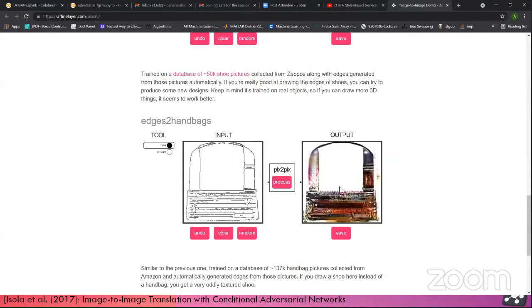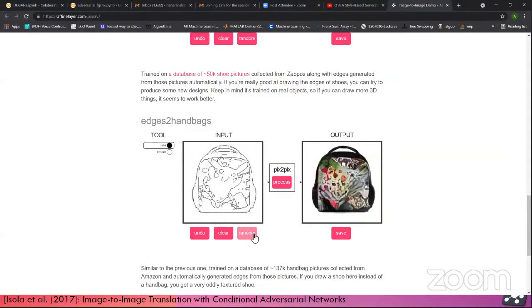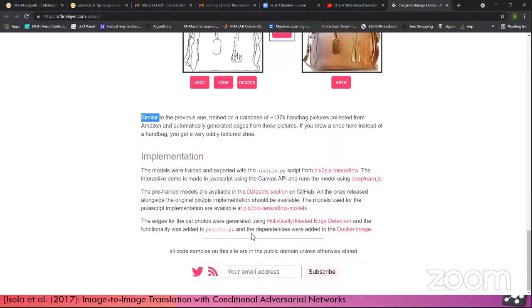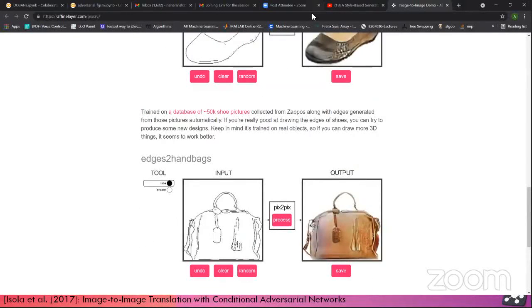Yeah, he created the portrait using his mouse, and he created the bag. You can see it. So I don't know how it looks, this kind of bag. Okay, so that is one of the applications which we have in GANs.